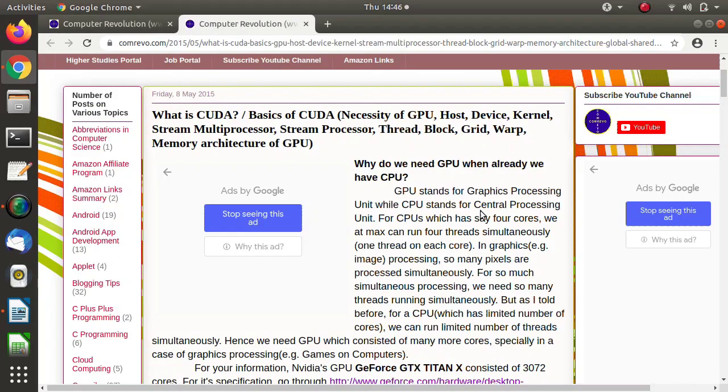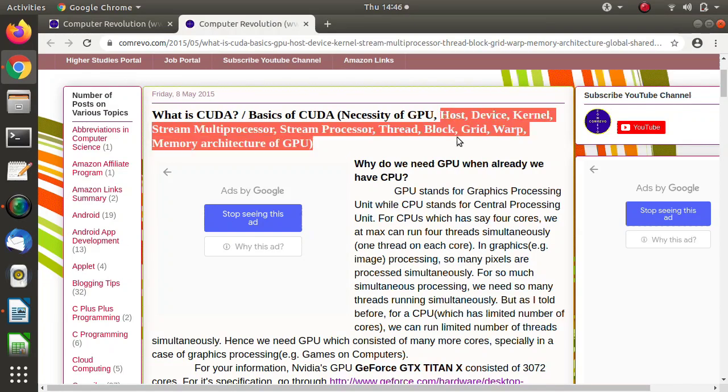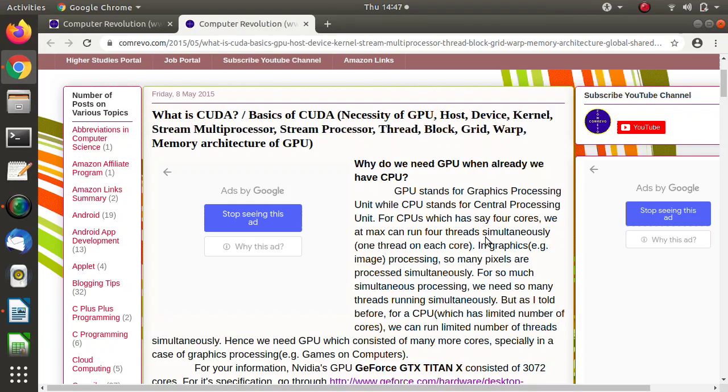Myself Parag Jambulkar. In this video, we will discuss different terminologies which are used in CUDA. So in CUDA, we use various terminologies like host, device, kernel, stream multiprocessor, stream processor, thread, block, grid, and warp. In this video, we will see these terminologies one by one.